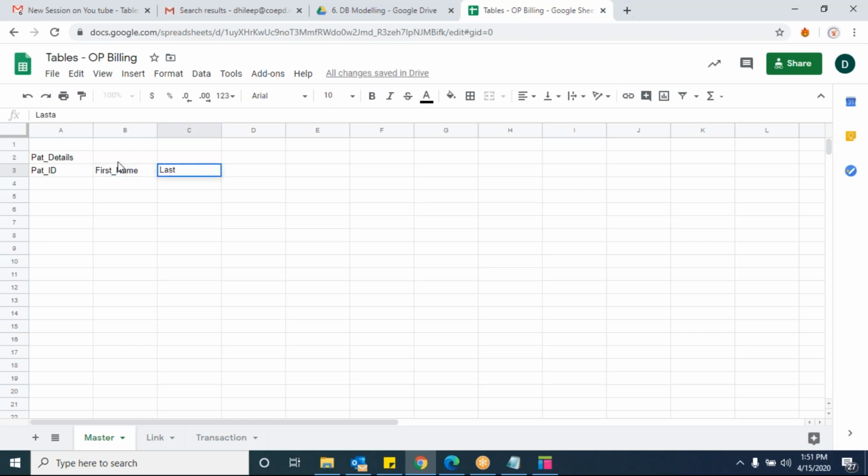last name. Guys, you are observing I'm using underscores here. Generally you should not give any spaces. Do remember, when you are creating DB tables, when you are getting into the actual coding part, you should not use any spaces. Spaces will not be considered there. That's the reason I'm using underscores.